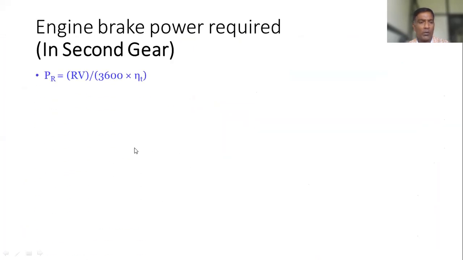There is one method from which we can get the value of R: just by putting the value of engine brake power required in second gear, then speed in second gear, and transmission efficiency in second gear. Just for your understanding, I will write the values here, then I will show the steps. Okay. Then this we need to find out.